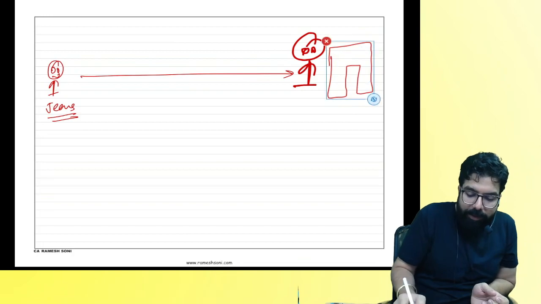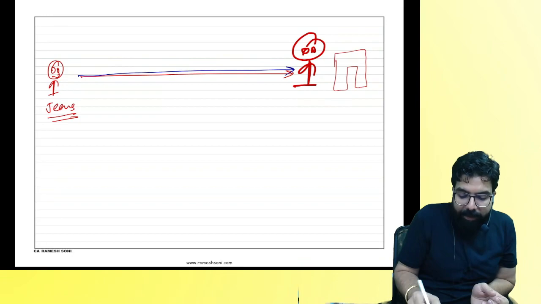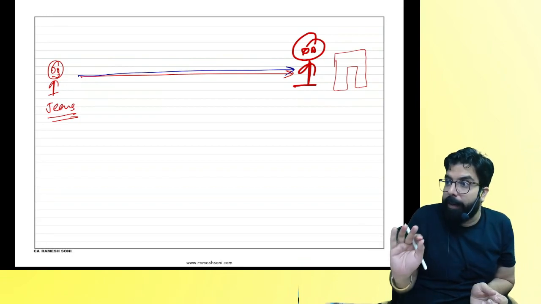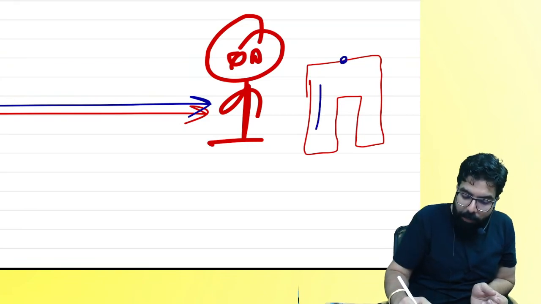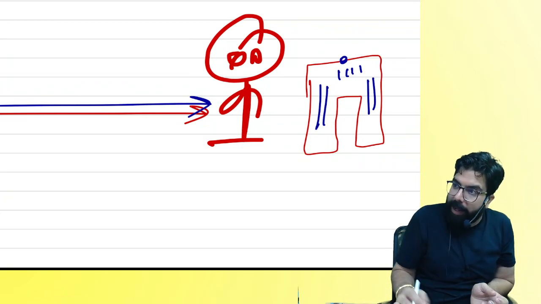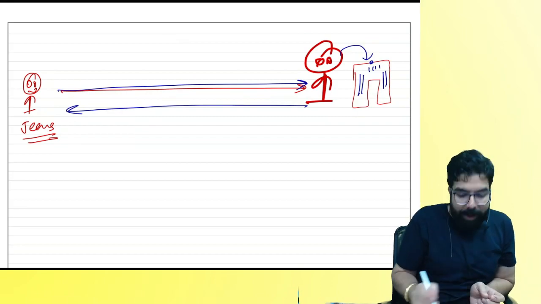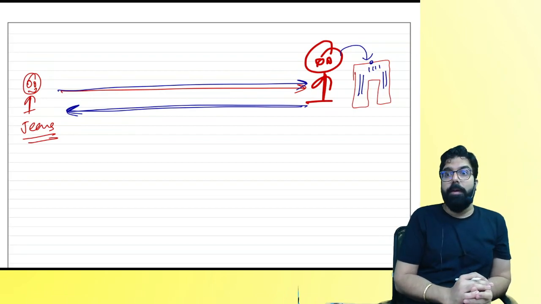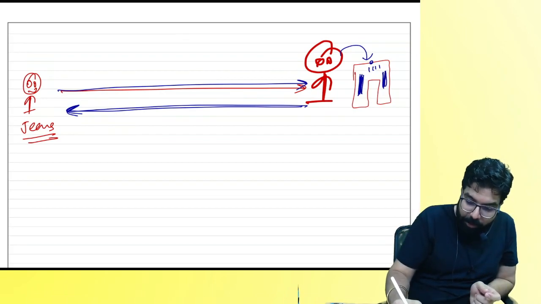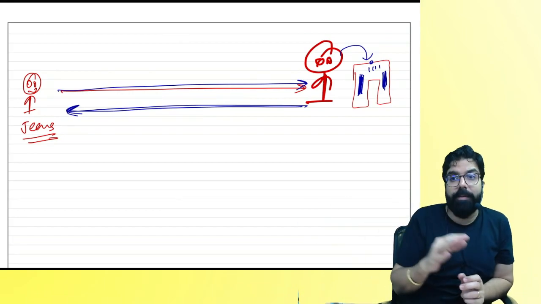Now what he does on the jeans, everyone: whenever I send him the jeans, I tell him, see, I am sending you the jeans. I'm not selling it to you, I'm sending it to you. On the jeans, you put the button, you do the wash, a little white here, a little white here also. Okay, everyone, and you send it back. Has he done some treatment or process on my jeans? And he has given it back to me. Has he given me supply of goods or supply of service? When he was doing all this cleaning, he used some powder also to clean. Has he given me goods or service?